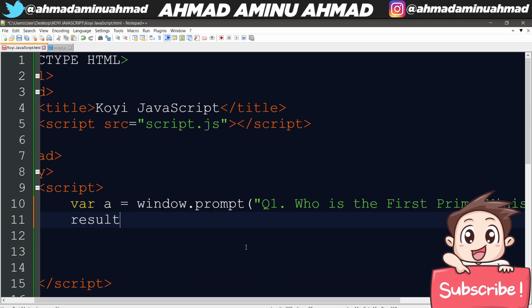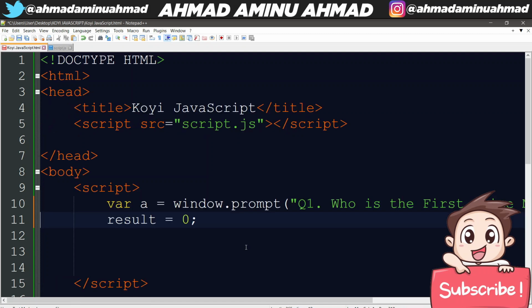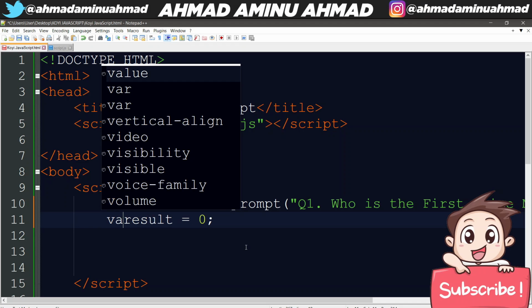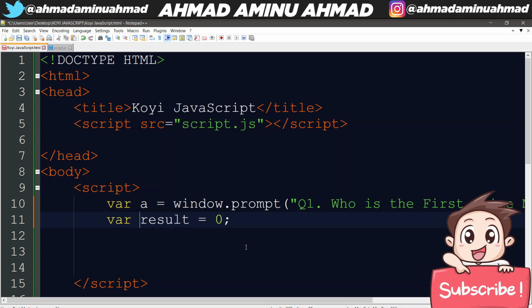Result, I will say result is equal to 0. That's all I'm going to say. Result is equal to 0. I can say var result is equal to 0, or I can just say result is equal to 0. Whatever you create, it will work. So I'm just going to say result is equal to 0.